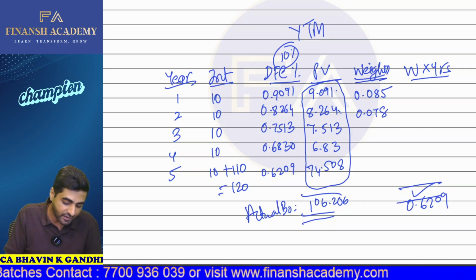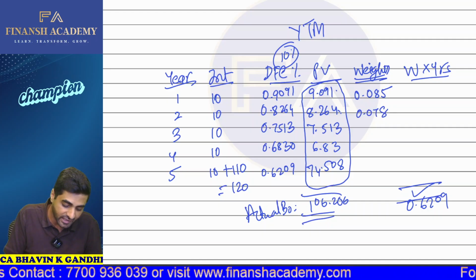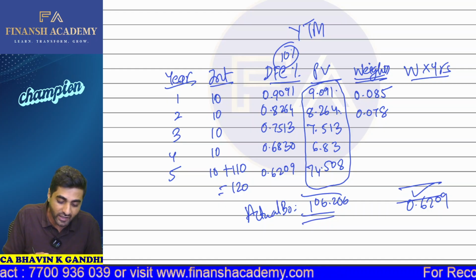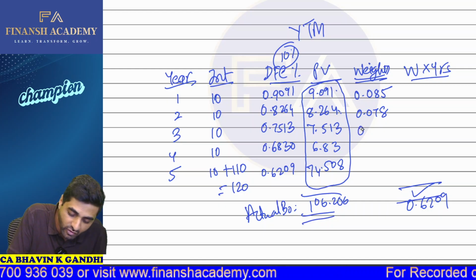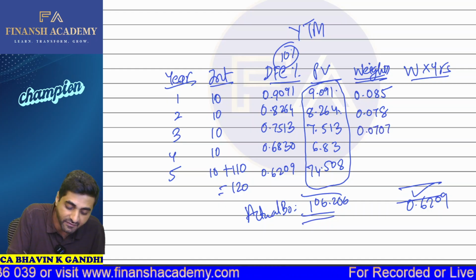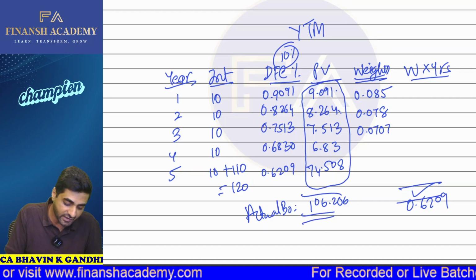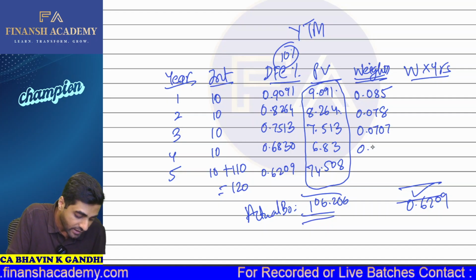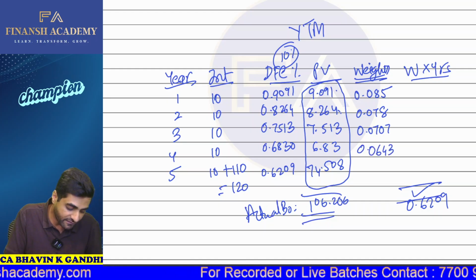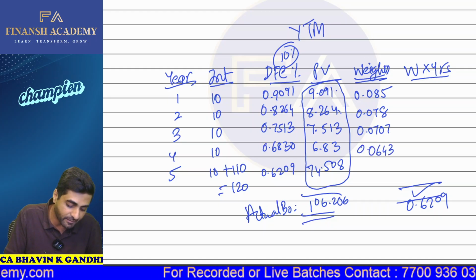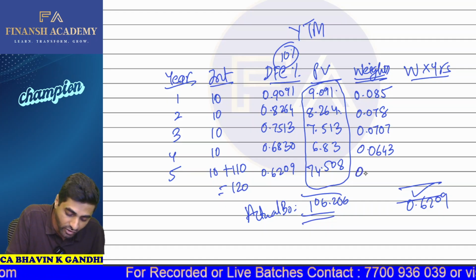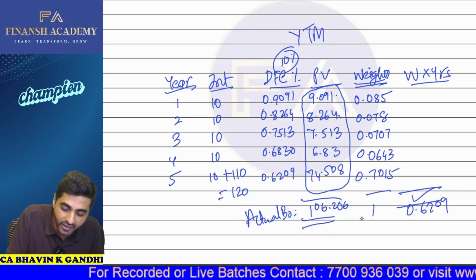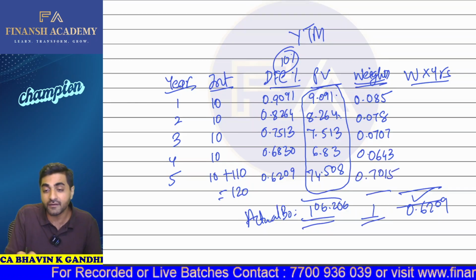this will be 0.078. Then if I take 7.513 and divide this by 106.206, this will be 0.0707. Then 6.83, if I divide it by 106.206, this will be 0.0643. 74.508, if I divide it by this, I'll be getting 0.7015. Okay.